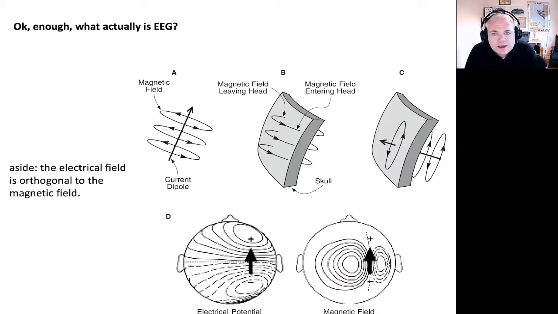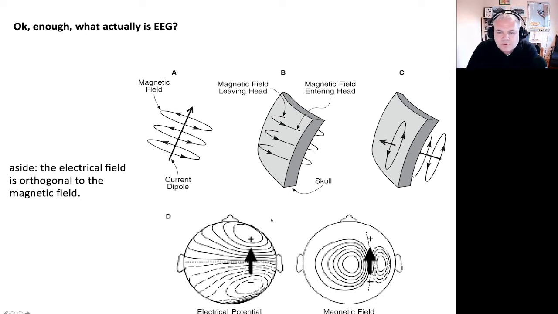I wanted to make a quick observation here, and that's that the electrical field that's created by a current flow is orthogonal to the magnetic field. And this relates to the old right-hand rule that you probably learned about in physics in high school. If you have current flow, you take your right hand, you curl your fingers around. If you have current flow that follows your thumb, you will get electrical fields that follow that thumb, and you will get magnetic fields that wrap around orthogonal to that current flow.